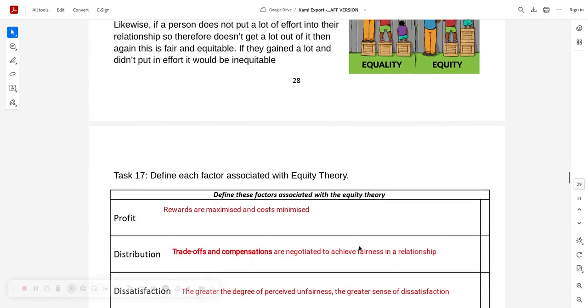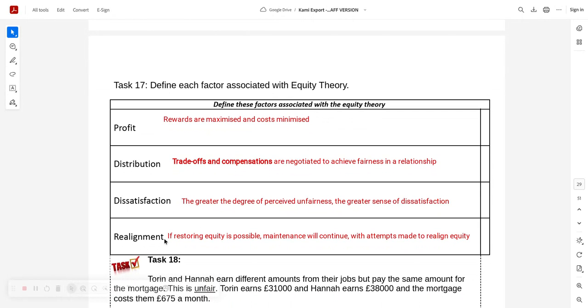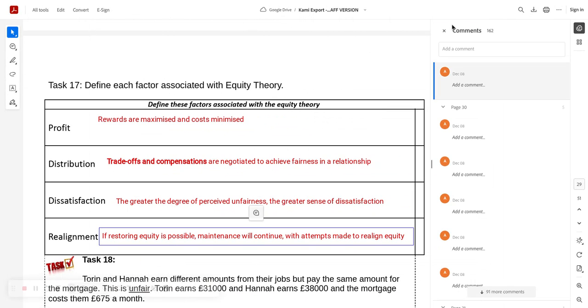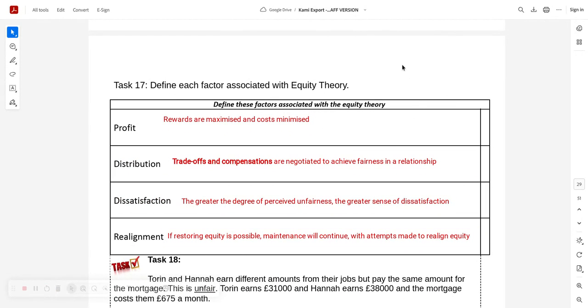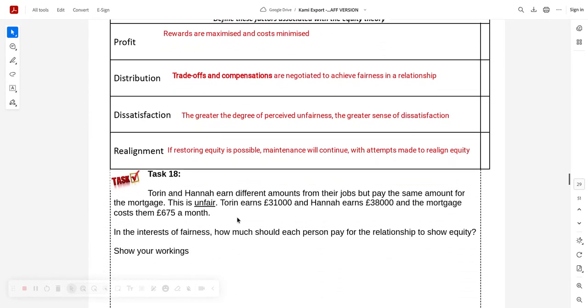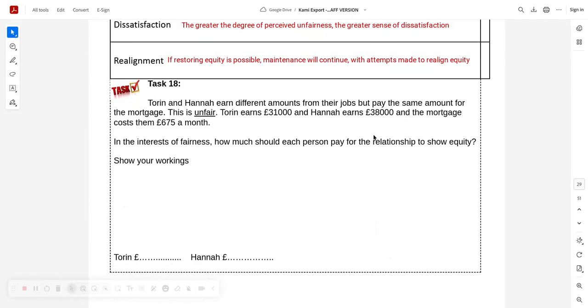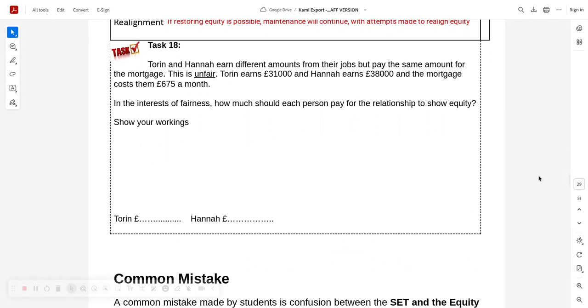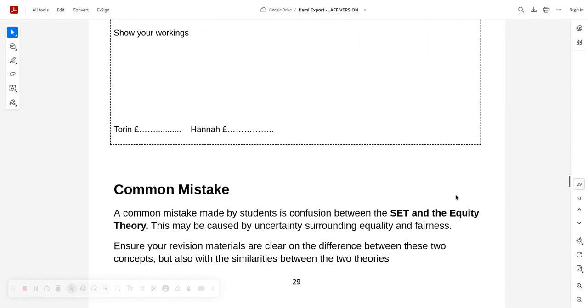Yeah. And again, Kieran or one of the team encouraged us to have this more detail, which just again makes it irresistible for a 16-mark essay. There's profits, distributions like trade-offs and compensations, dissatisfactions and realignments. You can restore it. And we looked at this example here. Say, look, Hannah earns far more than Torin. Why would they pay an equal amount? There shouldn't be equality. There should be a ratio of that if they're really in a rewarding relationship.